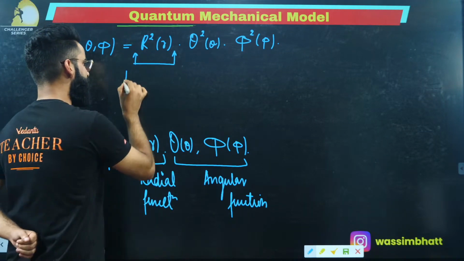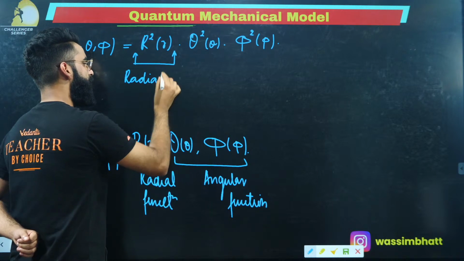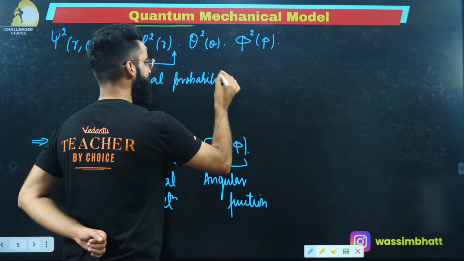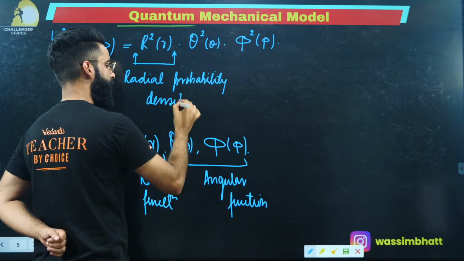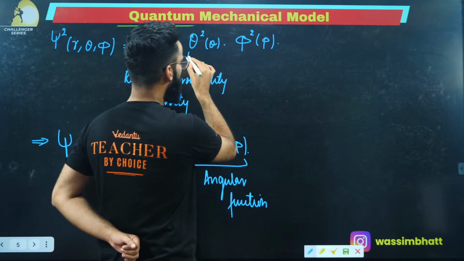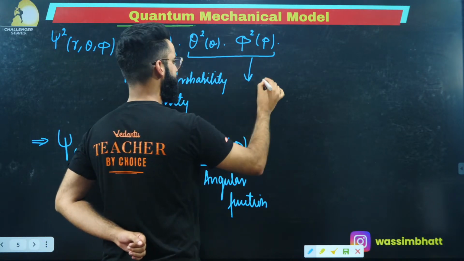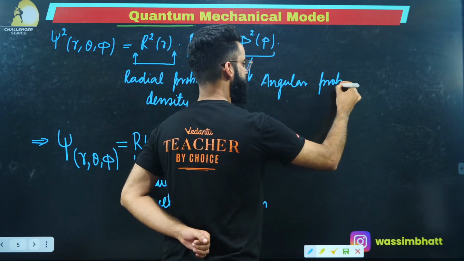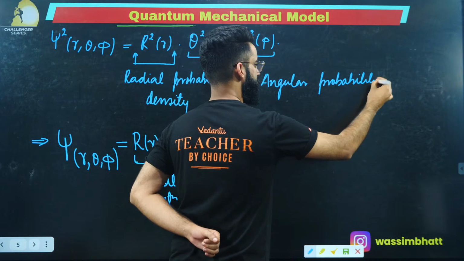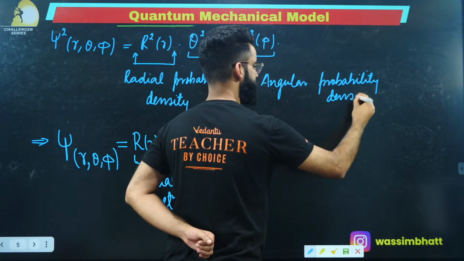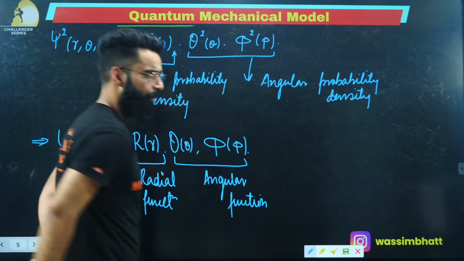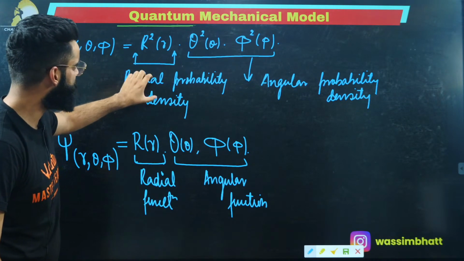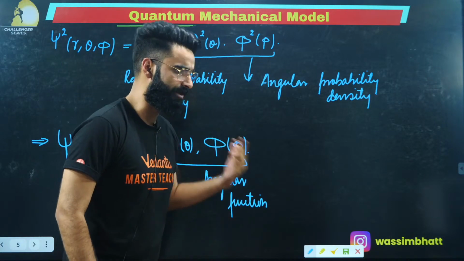This is called the radial probability density. Remember these terminologies. And this whole part is called the angular probability density. Okay. Now what kind of idea does this radial probability density give me, and what kind of idea does this angular probability density give me, right?